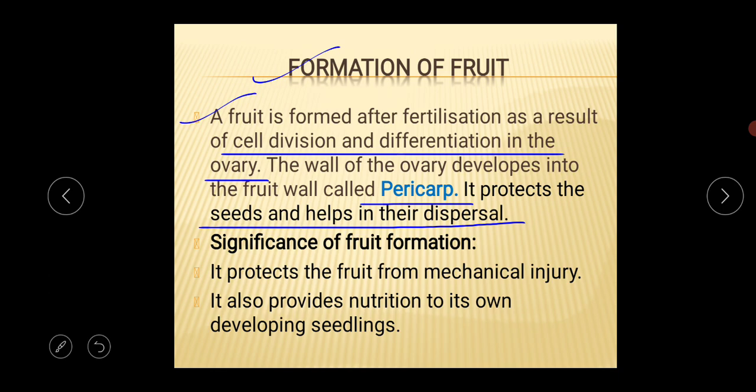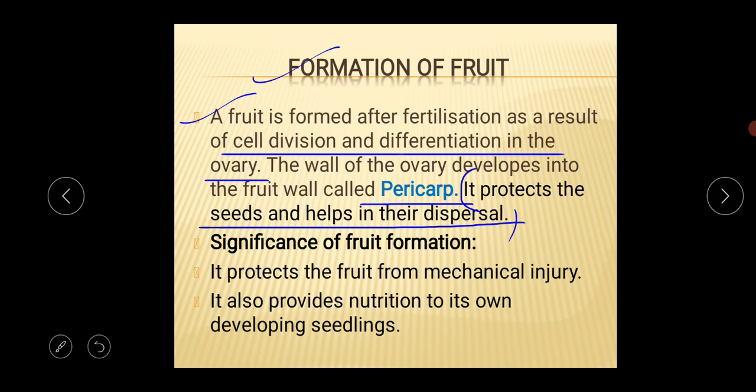Okay, so the main important one is the pericarp. What is the meaning of the pericarp? The wall of the ovary which develops into the fruit wall, that's called the pericarp layer. And what is the basic function of the pericarp? It protects the seeds and helps in the dispersal.